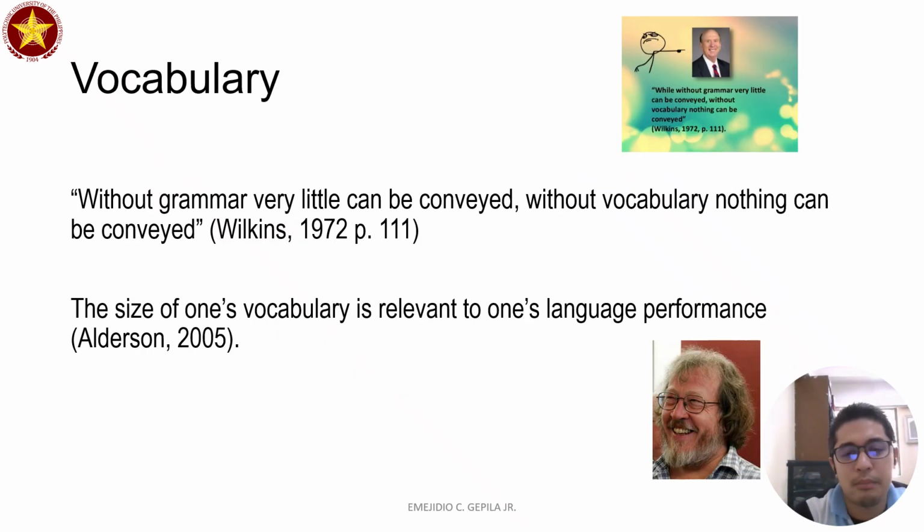Now, when we look at vocabulary, according to Wilkins, without grammar, very little can be conveyed, but without vocabulary, nothing can be conveyed. That means while grammar is important, vocabulary is more important than grammar because grammar pertains only to rules. However, vocabulary pertains to the words themselves and their respective meanings. Alderson said the size of one's vocabulary is relevant to one's language performance.